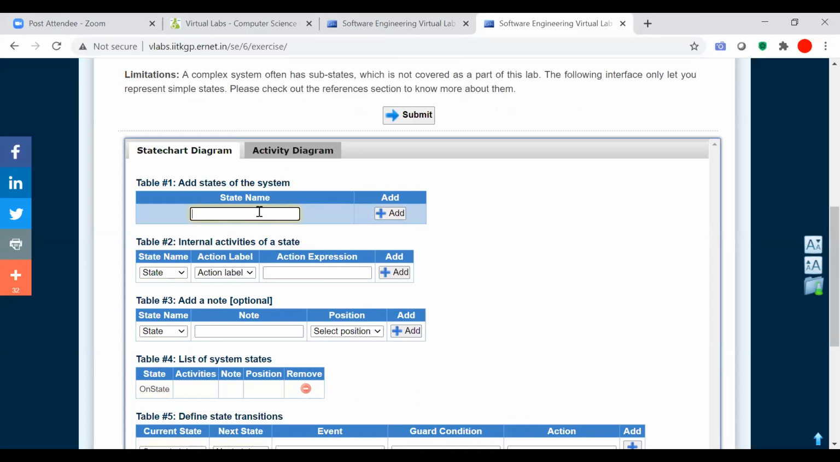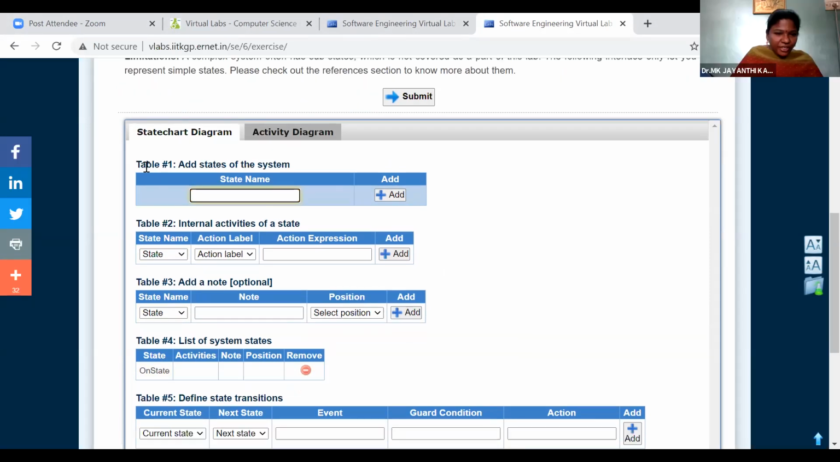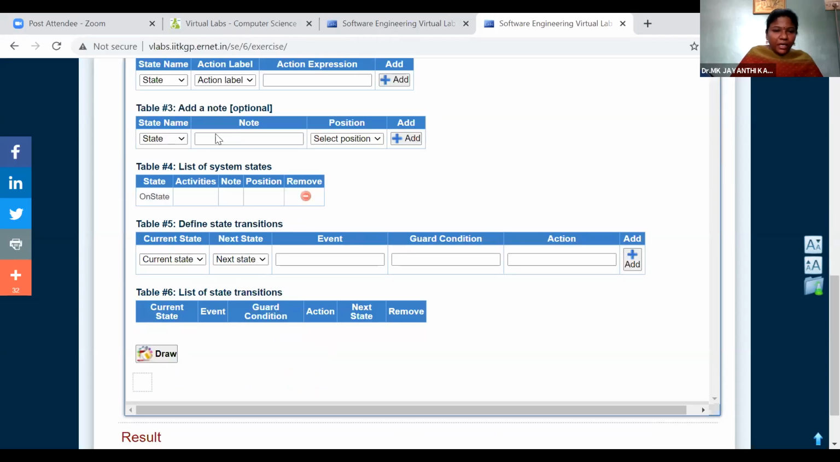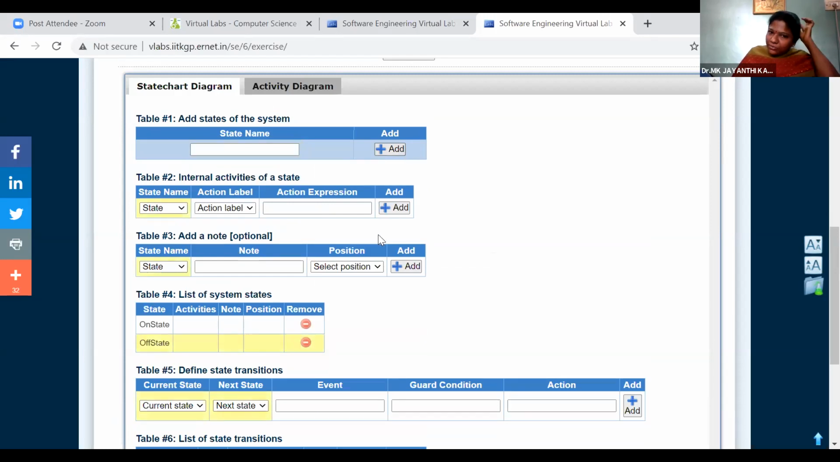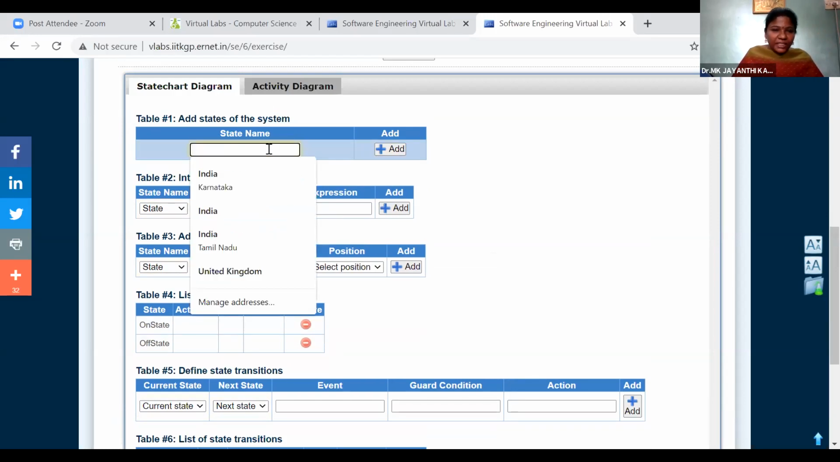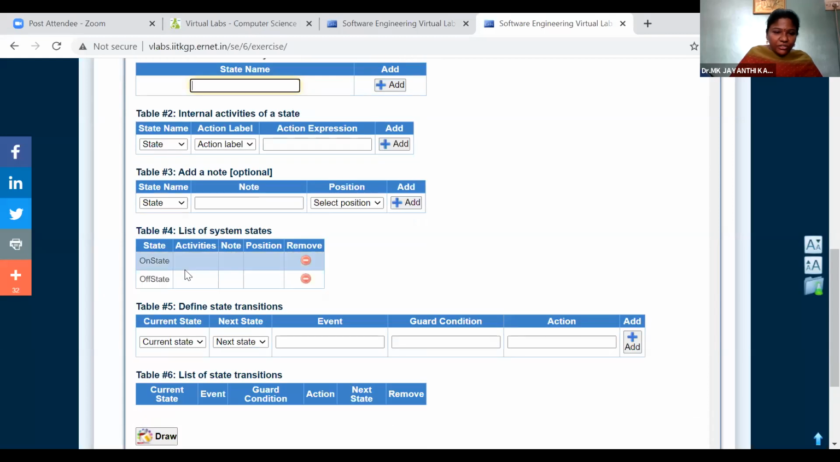Yes, ma'am. So now we added one state, on state. Then we know very well there is another state called off state. So we added off state also. So the list of system states are on state and off state. Is there any other state? No, because it is a very simple representation. No need to go for installation, start, or reset. So those are not possible here. So we just took two states, on state and off state.